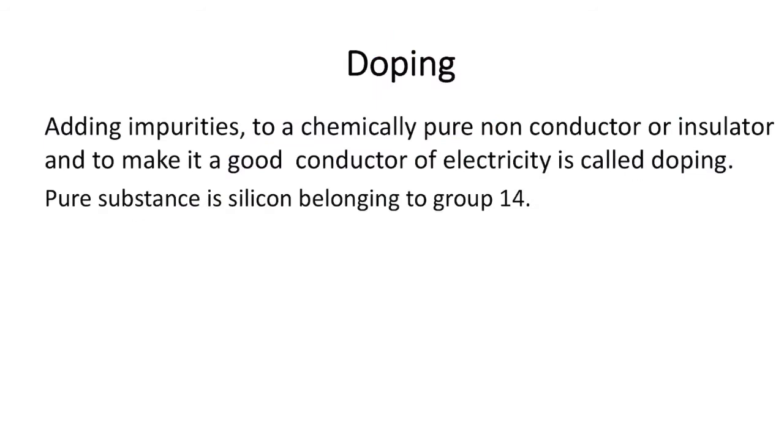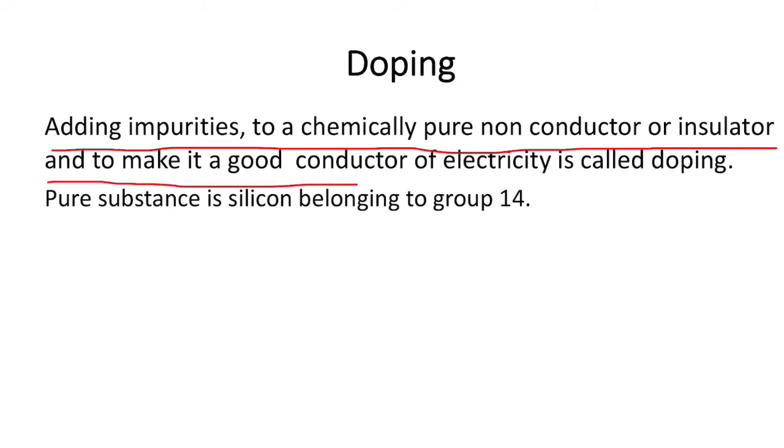Doping. So before going to further topic, let's discuss one important term that's called as doping. Doping is nothing but adding impurities to chemically pure non-conductor or insulator, and to make it a good conductor of electricity is called doping.